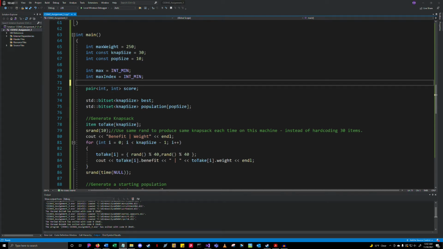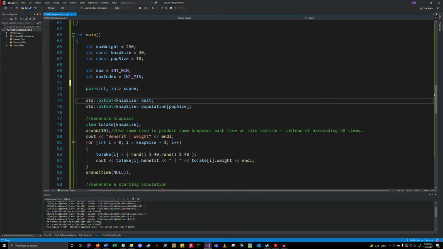I used an array of items to hold the benefit and weights for the knapsack right here. And I used an array of bit set to act as my string of genes that are either on or off, which is right here.